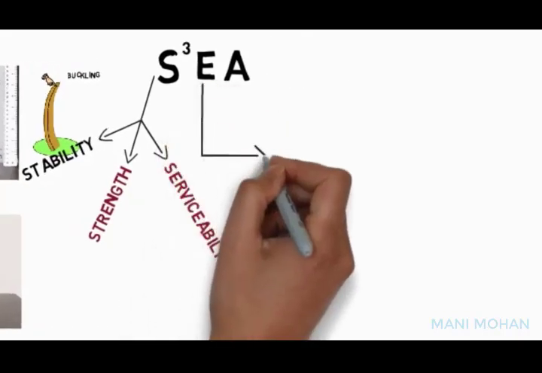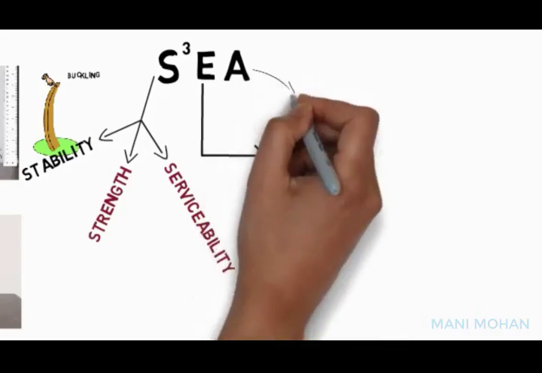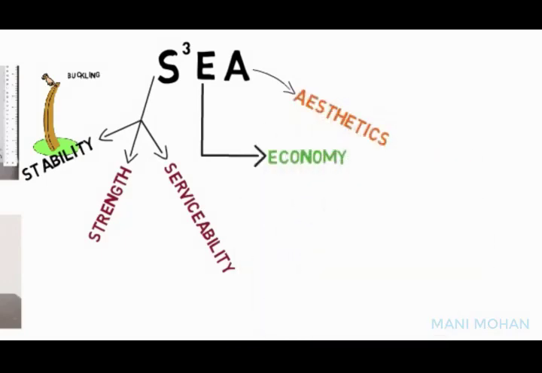The other two conditions that a sensible engineer should bear in mind are economy and aesthetics. It is indeed a challenge and a responsibility for the structural designer to design a structure that is not only appropriate for the architecture but also strikes the right balance between safety and economy.